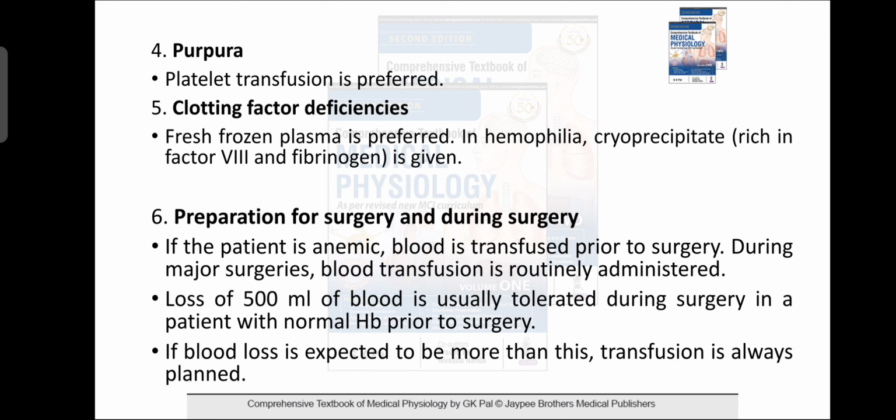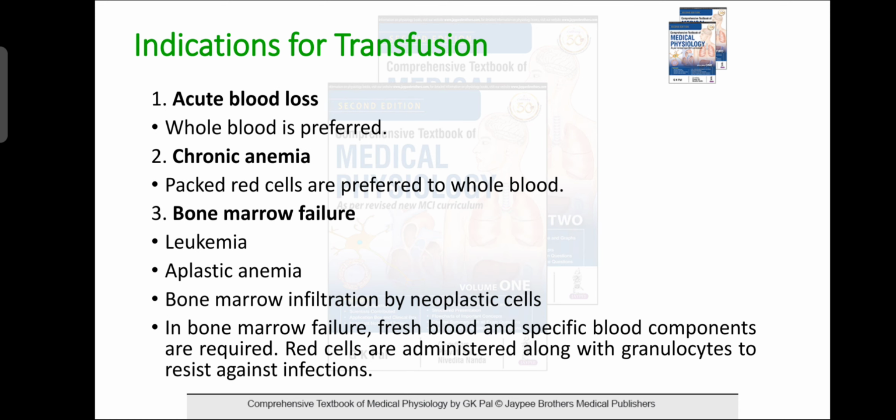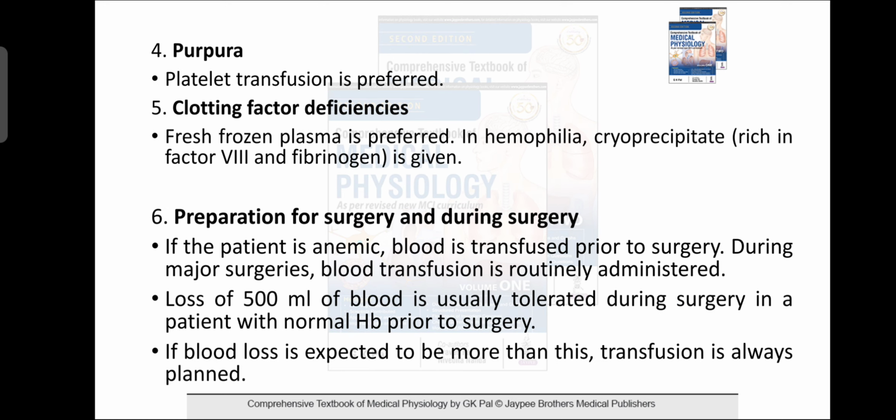So these are the indications for blood transfusion: acute blood loss, chronic anemia, bone marrow failure, purpura, in which platelet transfusion is preferred, and clotting factor deficiency, in which fresh frozen plasma is preferred. In hemophilia, cryoprecipitate is given.